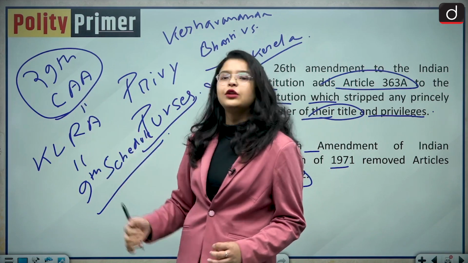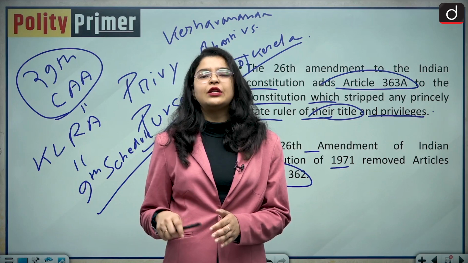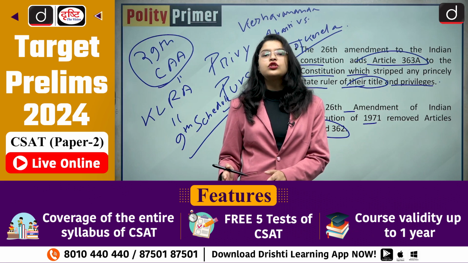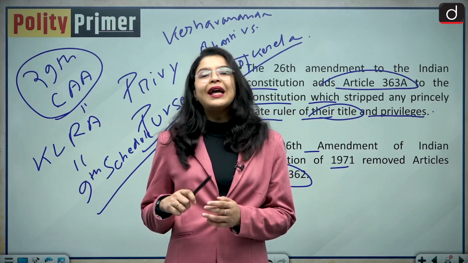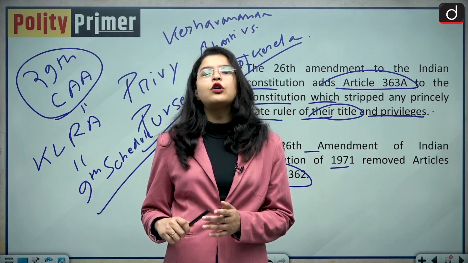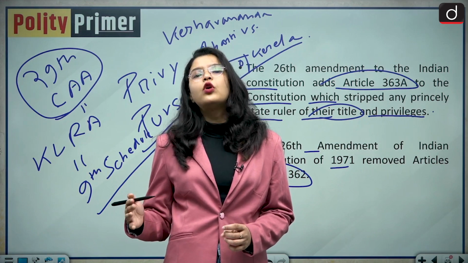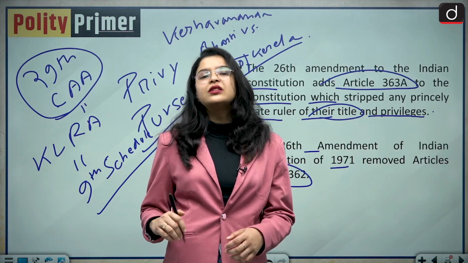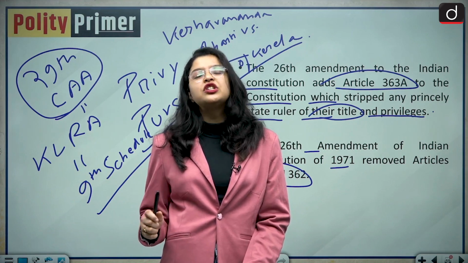Basically, the case was related to the 29th Constitutional Amendment Act, but he challenged all of these amendments, that is the 24th, 25th, 26th and the 29th Constitutional Amendment before the Honorable Supreme Court of India. The Supreme Court also made its stance clear that yes, Parliament has the power to amend the Constitution of India, because if we say that the fundamental rights cannot be amended, that means we'll not be able to work for the people of India, okay? Because our constitution is not a static document. It is a very dynamic document that has the property to adapt itself as per the changing needs of the society.